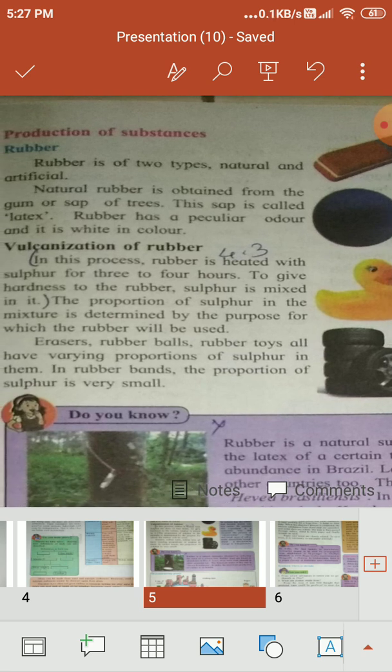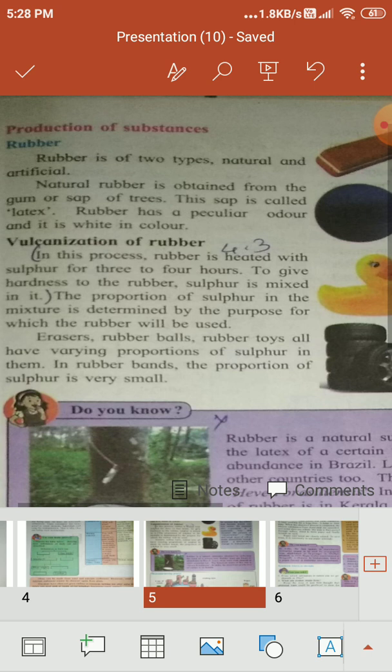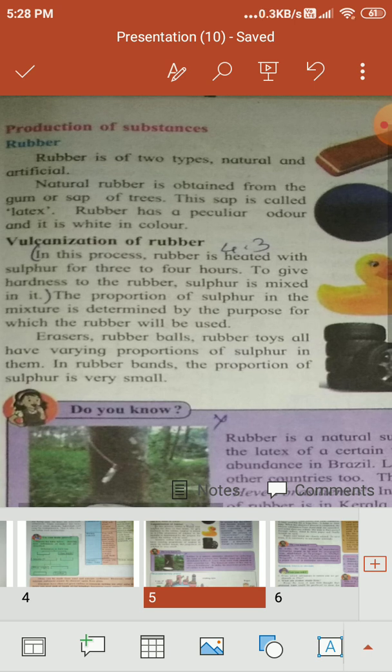And man-made rubber is produced with the help of a special process known as vulcanization of rubber. In this process, rubber is heated with sulfur for 3 to 4 hours to give hardness to the rubber. Sulfur is mixed in it. The proportion of sulfur in the mixture is determined by the purpose for which the rubber will be used. And from these various types of rubber, objects are made.